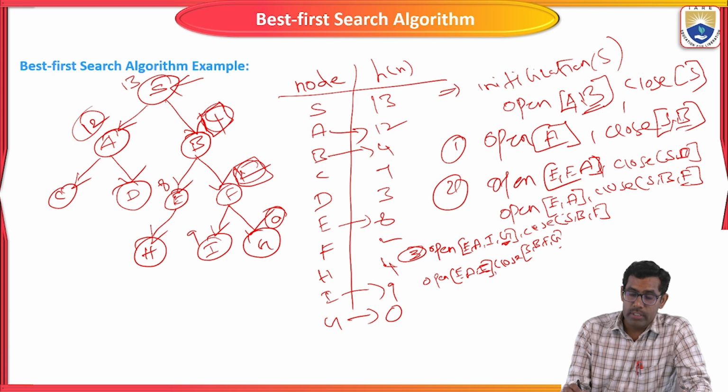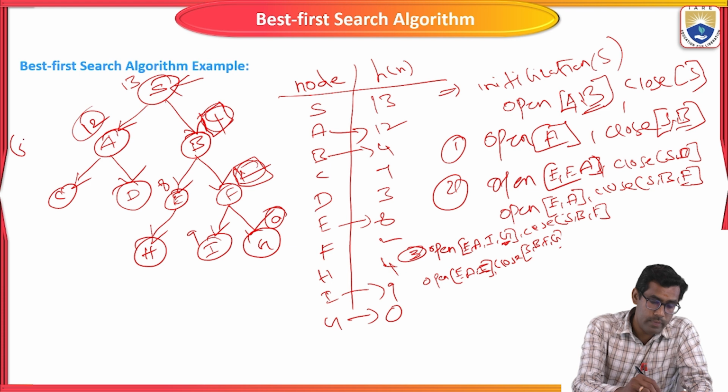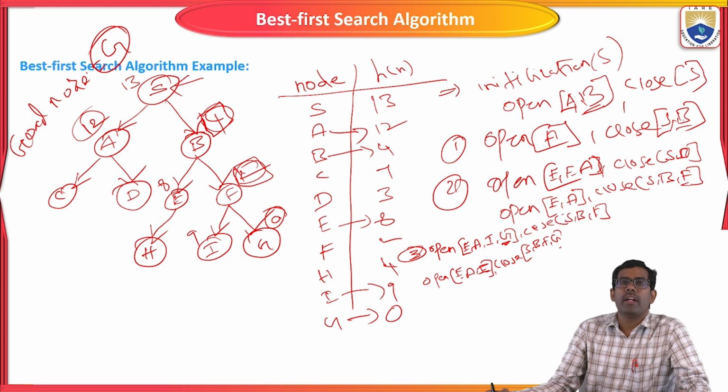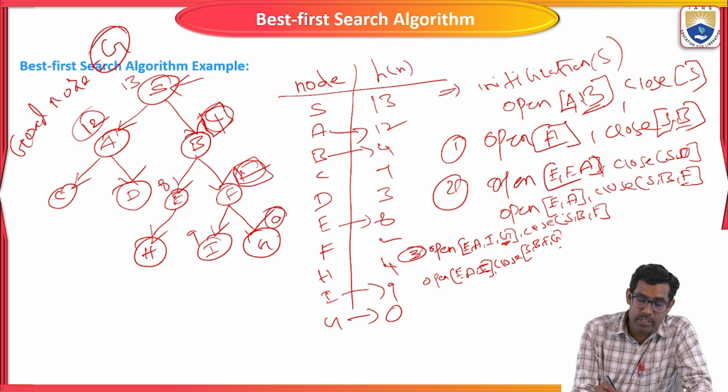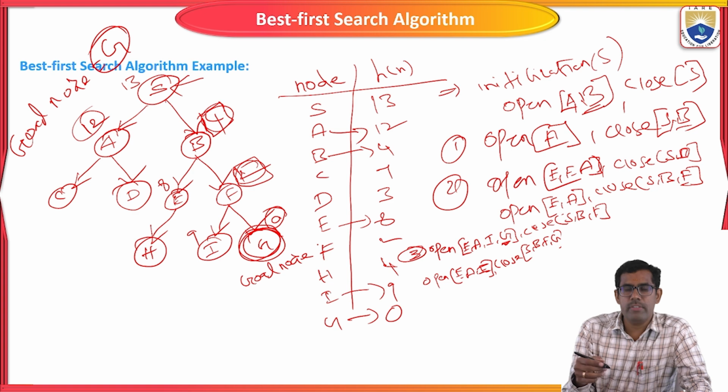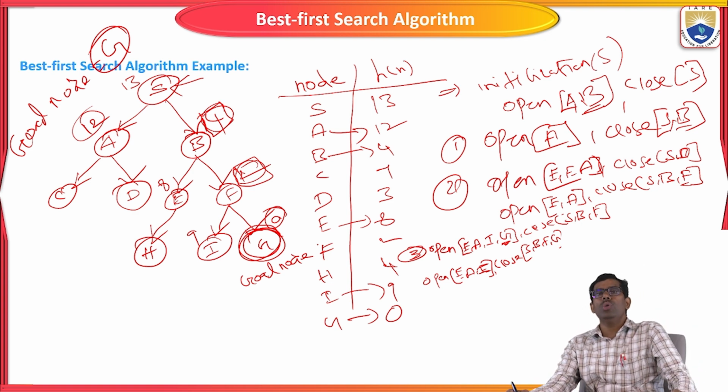So now we have traveled. We are at node G. Here the goal node is G, right? So in the final stage we are selecting the goal node. G is the goal node, so we have reached it. After that there are no more nodes.